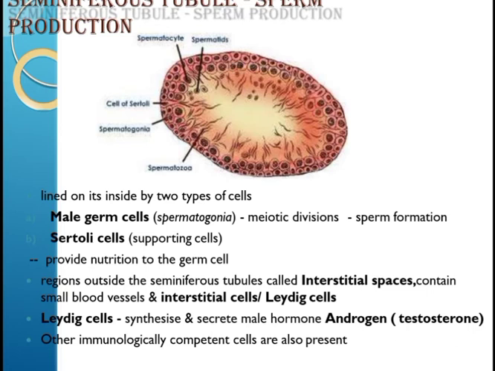Now, let us study about seminiferous tubules. It is the structural and functional unit of testis in which sperms are produced. Each seminiferous tubule is lined on its inside by 2 types of highly specialized cells called Sertoli cells, which are also called the nurse cells, and male germ cells, which are called spermatogonia. The majority of the cells are male germ cells, which produce spermatogonia by mitotic division.